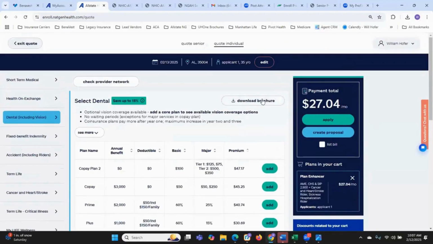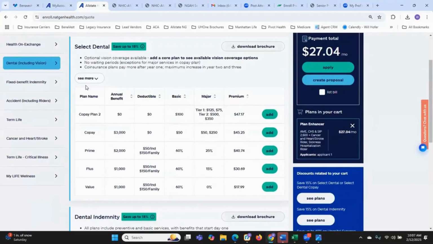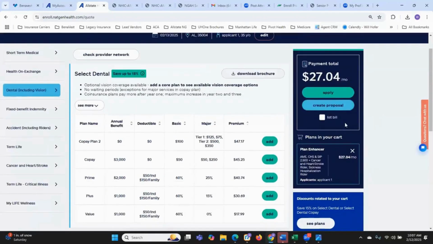Same thing here, you can download the brochure. I personally only focus on 2 dental products. Now you can see there's 5 of them. I either do the copay or the copay plan 2. Now, if the client is going to pick up this plan enhancer to cover the out-of-pocket max, it's really ideal to go with the copay plan 2 for a few reasons.